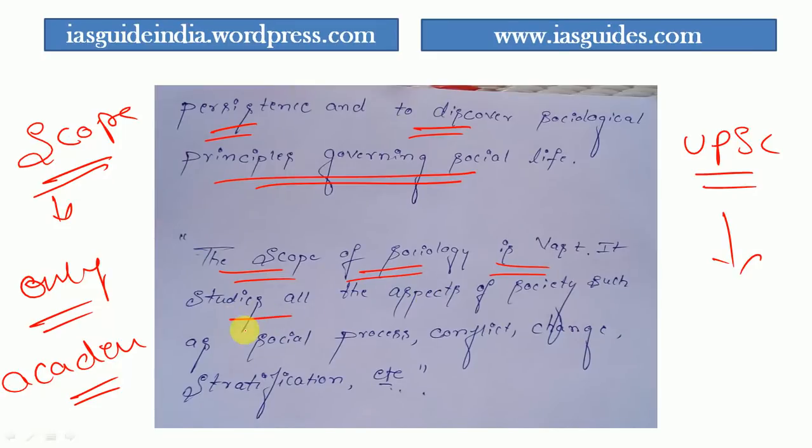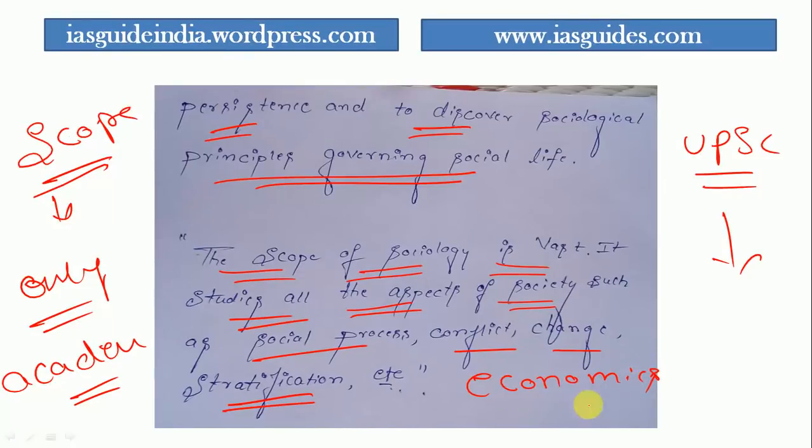It studies all the aspects of society such as social process, conflicts, changes, stratification, economic sociology, and many other aspects. It will study all of them in deeper form in reality. So the scope is very vast, and for academic purposes we have limited it and explained it here from the exam point of view.